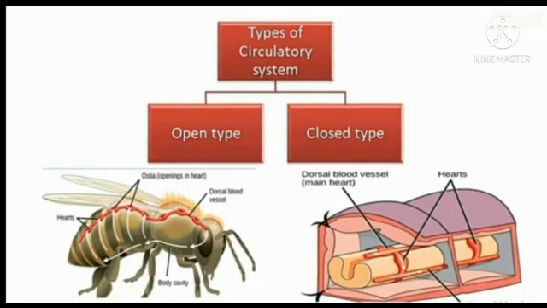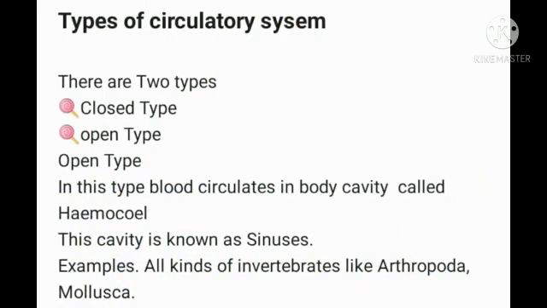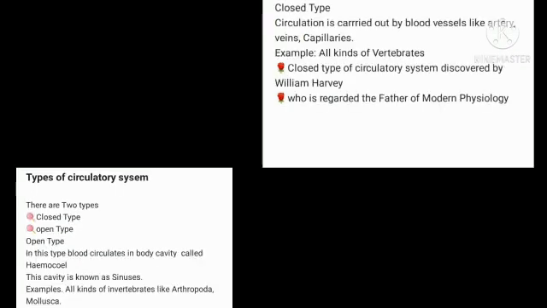The next is types of circulatory system. Animals possess two types of circulatory system. They are open type and closed type. The first type is open type. In open type, the blood is pumped by the heart into blood vessels that open into blood spaces called sinuses. These sinuses are the body cavity, which is called haemocoel. Capillary system is absent. Example: arthropods, molluscs and ascidians, etc.